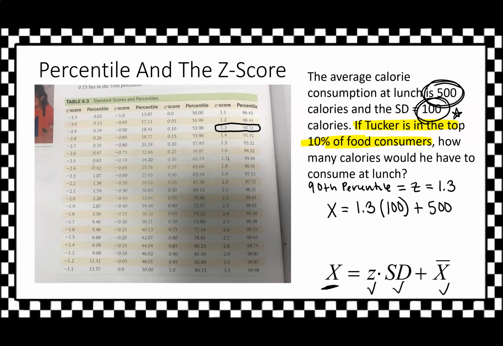Now, what is this going to end up being? This ends up being, quick math in my head, 130 plus 500 is 630 calories. Way to go, Tucker. That's a good amount of food for you, buddy.